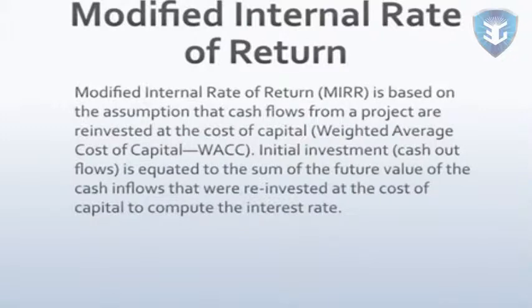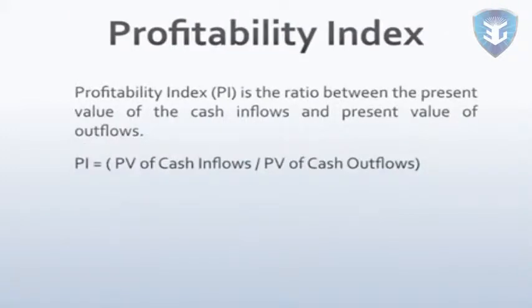Modified internal rate of return. Modified internal rate of return is based on the assumption that cash flows from the projects are reinvested at the cost of capital, which is the weighted average cost of capital. The initial investment is equated to the sum of the future cash flows that were reinvested at the cost of capital to compute the interest rate.